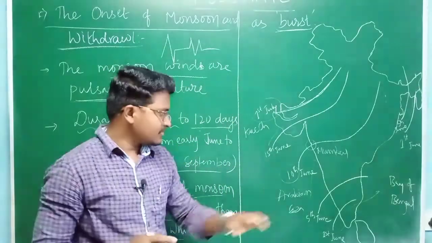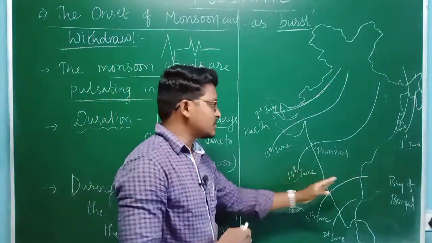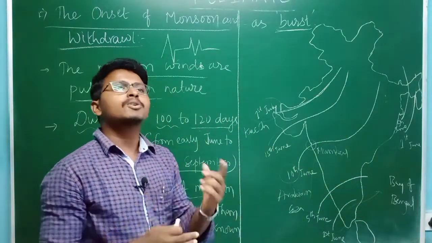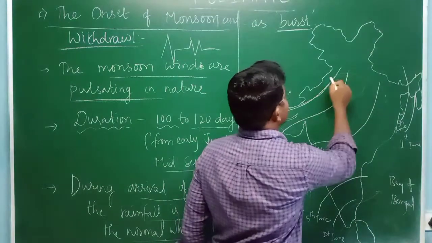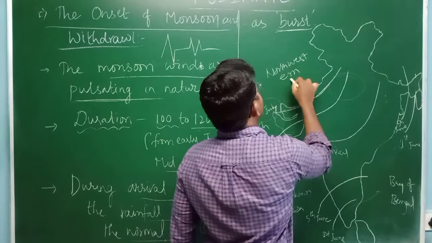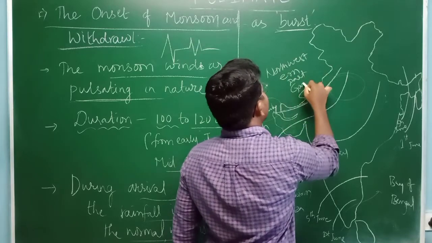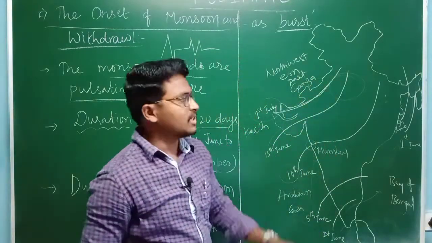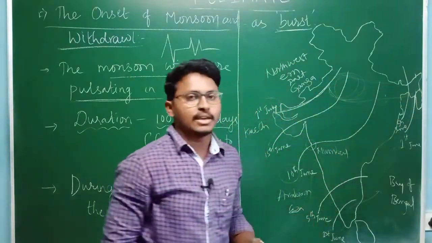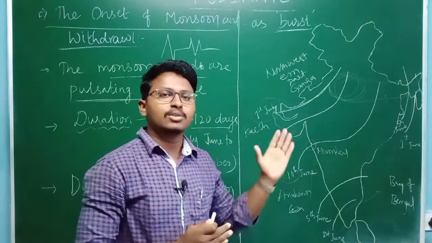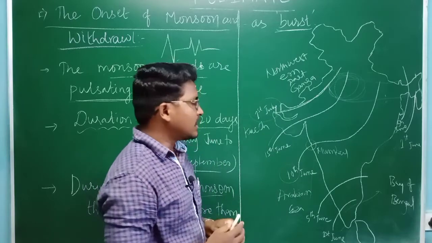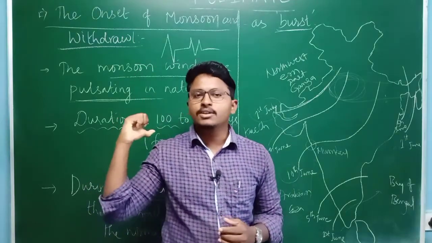And these monsoon winds, that is the Bay of Bengal monsoon winds as well as the Arabian Sea monsoon winds, both merge over a particular region. That means on the northwestern part of the Ganga plains, you can find the merging of both the Bay of Bengal as well as the Arabian Sea monsoon winds. So that is about the onset of the monsoon winds.